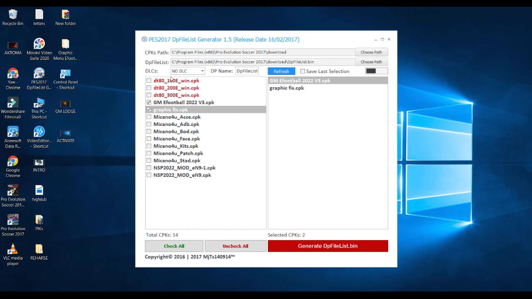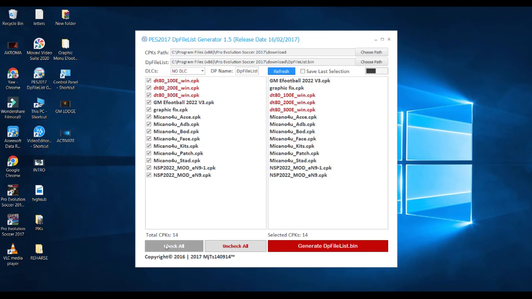Here you will have to check everything. Make sure you check everything here. You select check all like this, so that the graphic menu, the GM, and the graphics have been selected, checked. After that, some of us have omitted some patches. Those of you who have omitted some, you just have to leave those omitted ones.